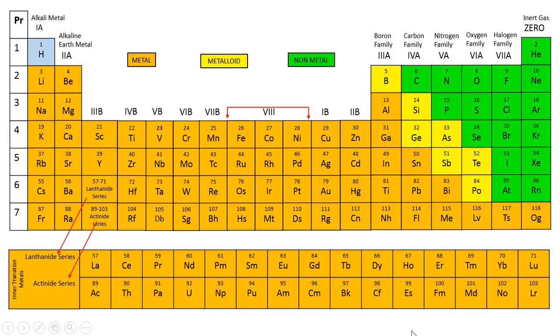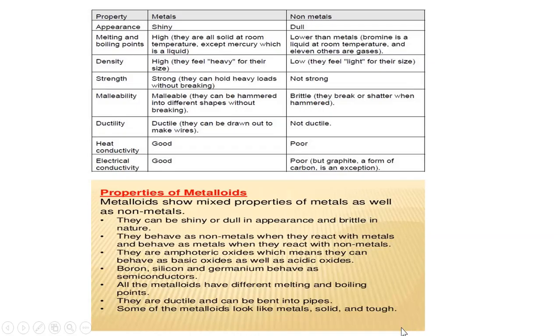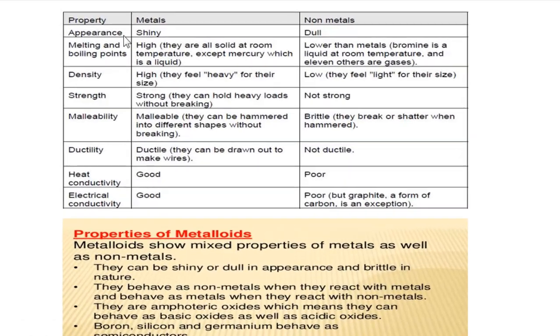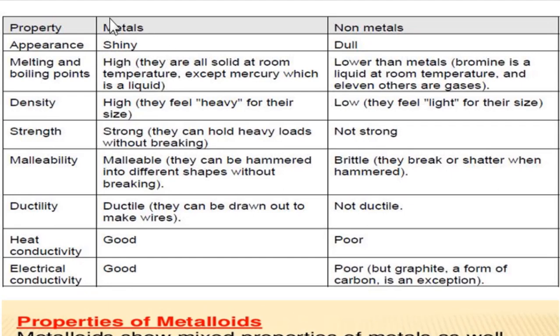Now that we have seen that the elements are distinguished as metals, non-metals and metalloids, let us see what their characteristics are that make them very different from one another. If we go by the appearance, we all know that metals are very shiny while the non-metals are dull. The melting points and the boiling points of the metals are very high, and metals other than mercury are solids at room temperature while mercury is a liquid. In case of the non-metals, the melting and boiling points are generally lower than metals. Bromine is a liquid at room temperature and the others are generally gases.